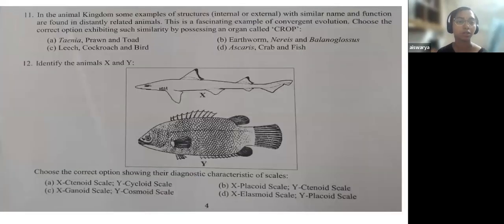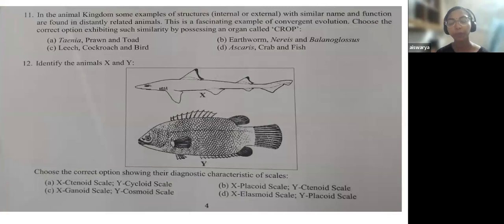Coming to the next question, this is also from animal kingdom, the 11th question. In animal kingdom, some characters, whether internal or external, with similar name and function are found in distinctly related animals. This is a fascinating example of convergent evolution. You have to choose the correct option exhibiting such similarity by possessing an organ called crop.